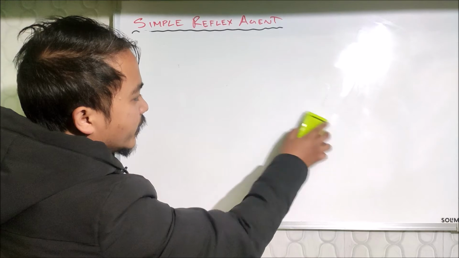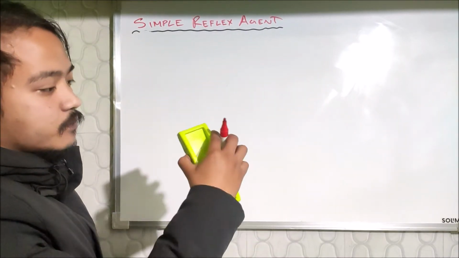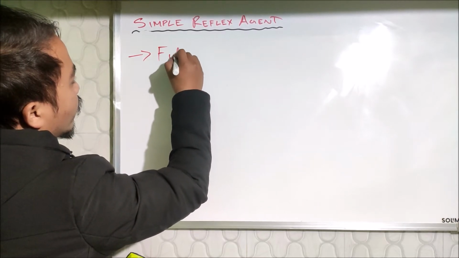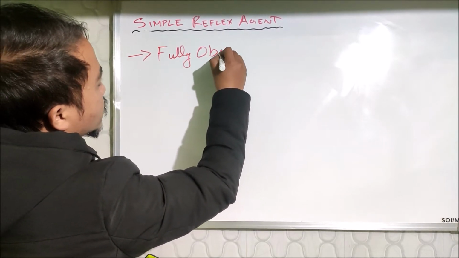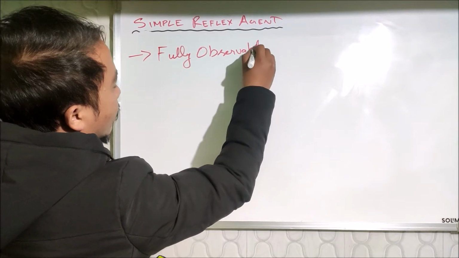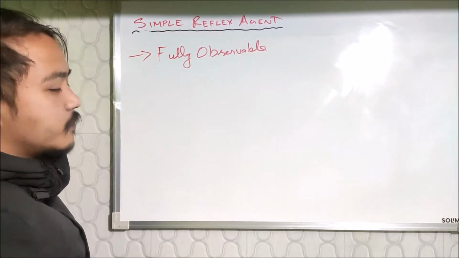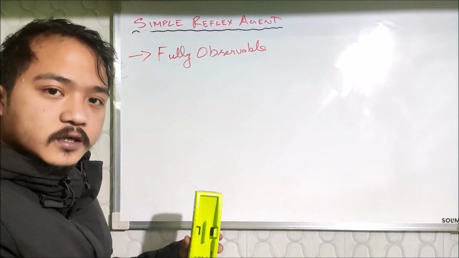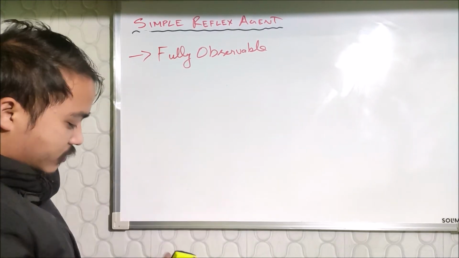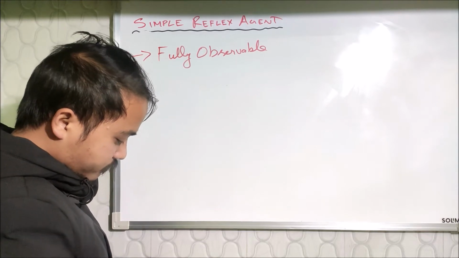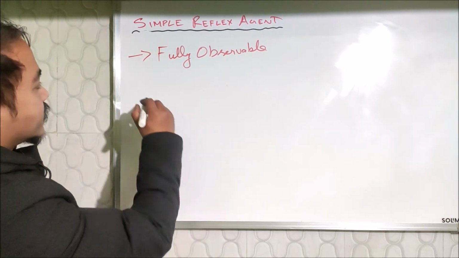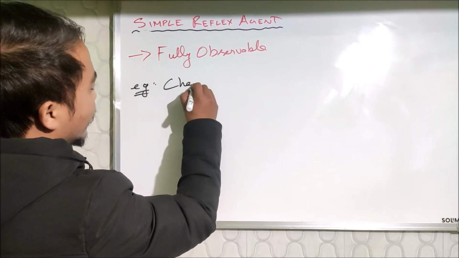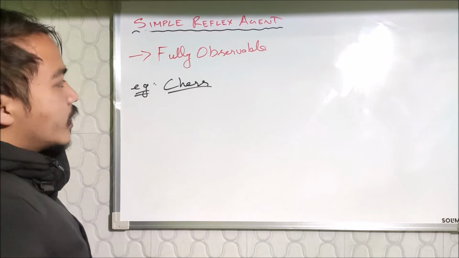And this simple reflex agent, I forgot, is fully observable. Fully observable means that it has the full knowledge of the environment in which the agent works. For example, take chess.